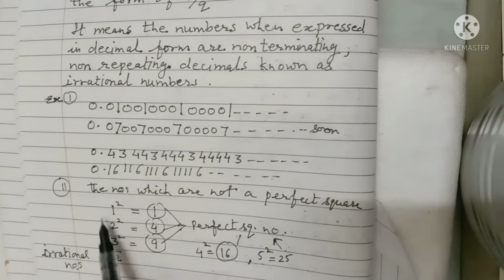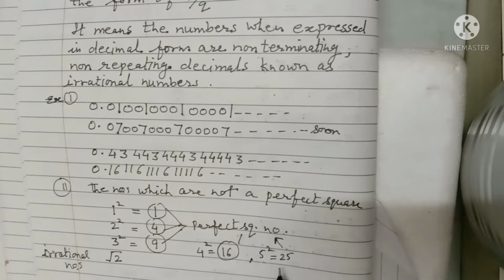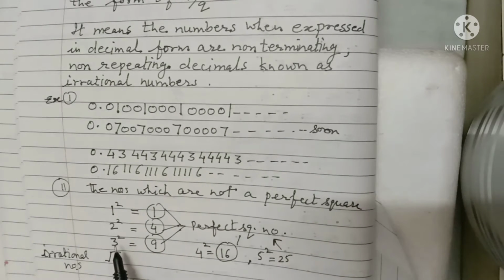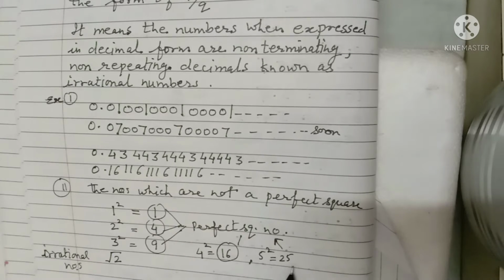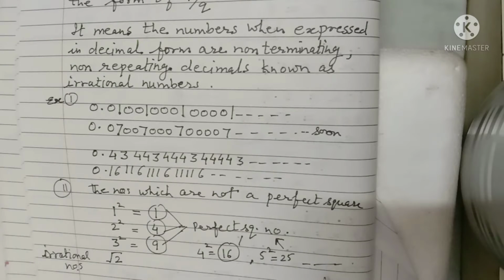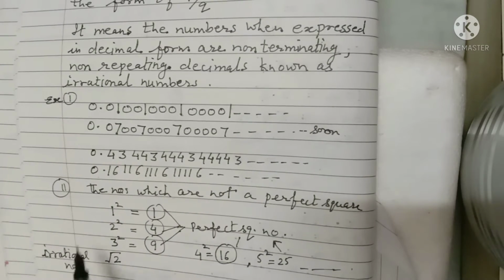This will continue, 6 square, 7 square, 8 square, these are perfect squares.